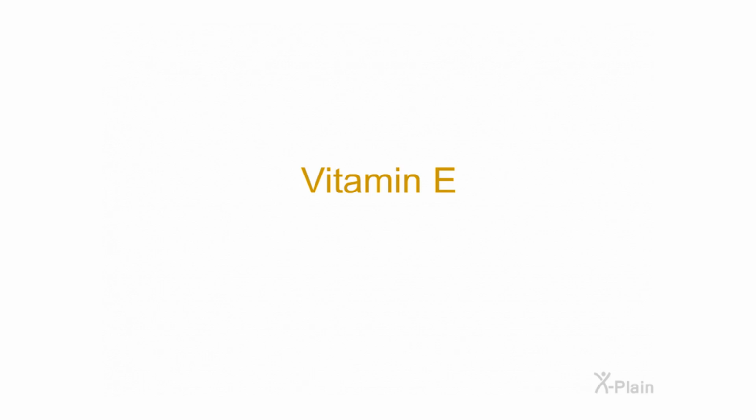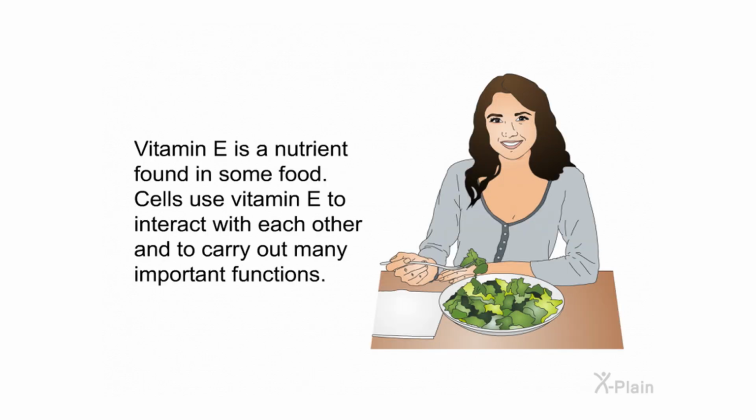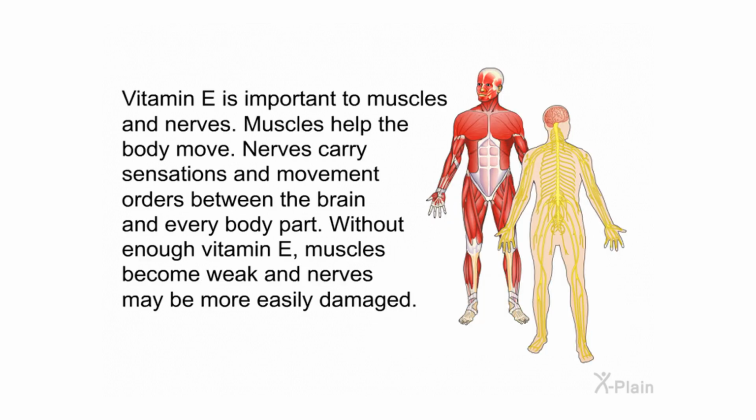Vitamin E. Vitamin E is a nutrient found in some food. Cells use vitamin E to interact with each other and to carry out many important functions. Vitamin E is important to muscles and nerves. Muscles help the body move. Nerves carry sensations and movement orders between the brain and every body part. Without enough vitamin E, muscles become weak and nerves may be more easily damaged.